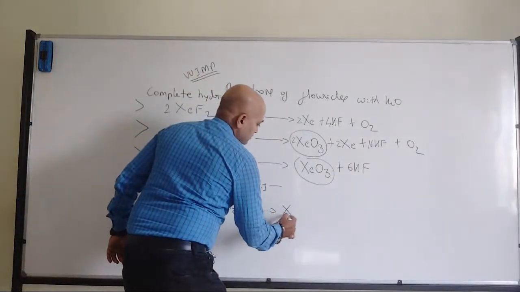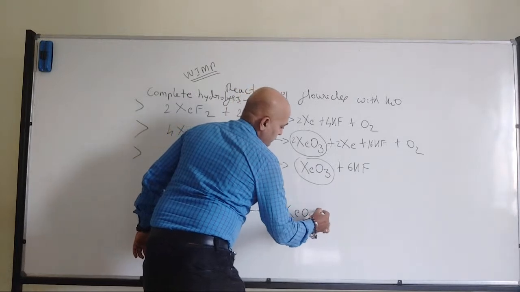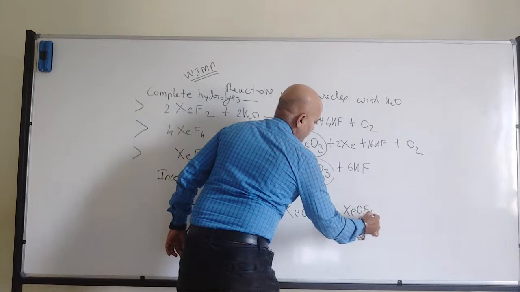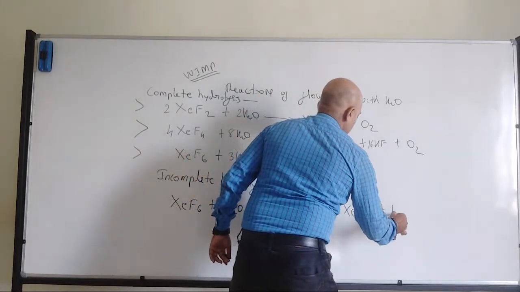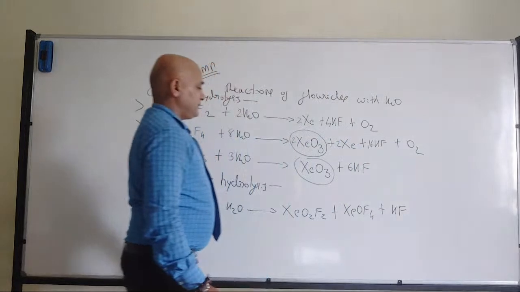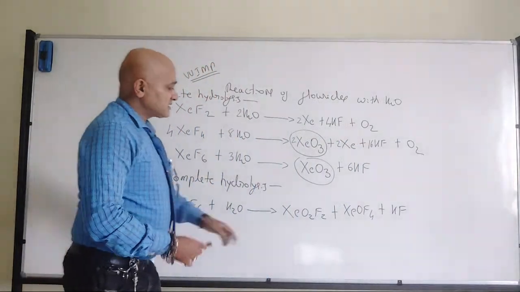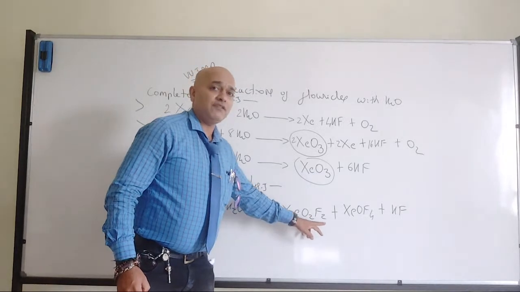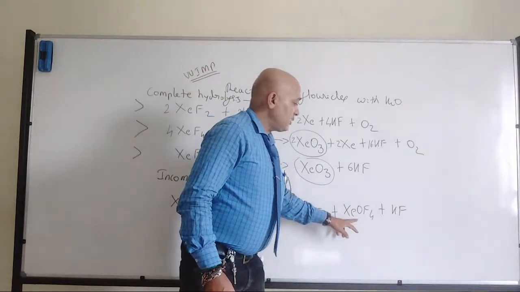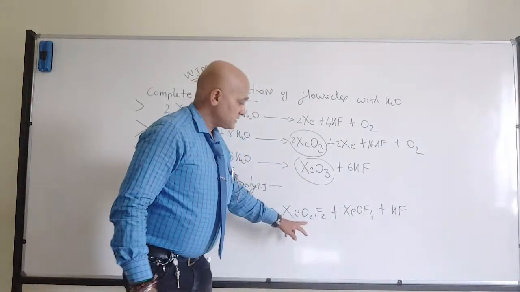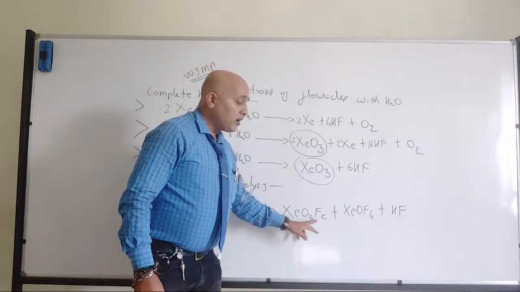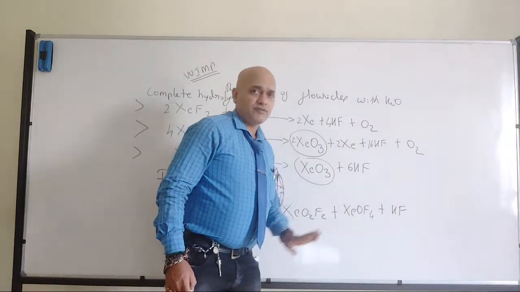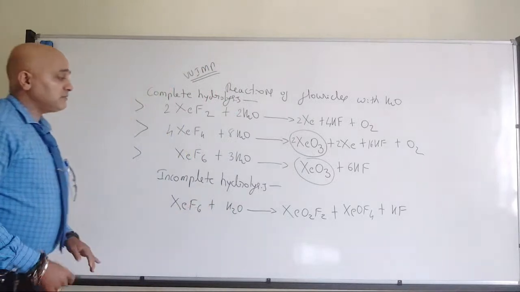So it will give rise to XeO2F2 plus XeOF4 plus hydrogen fluoride. So that means xenon dioxydifluoride, and this is xenon oxytetrafluoride. Fine. So these are the products.